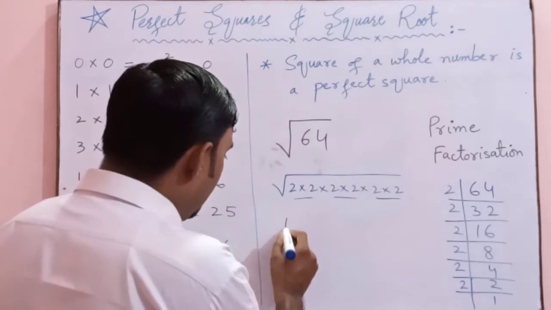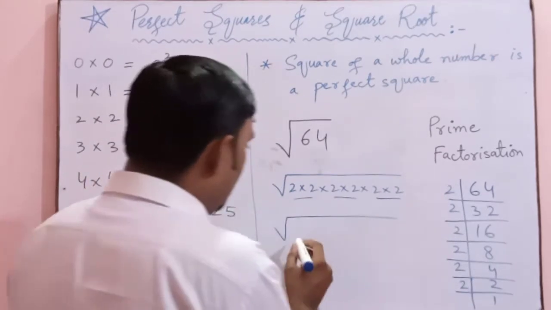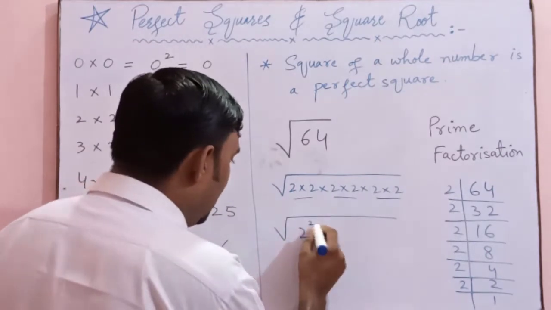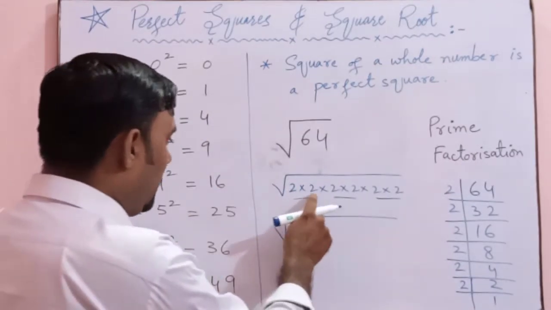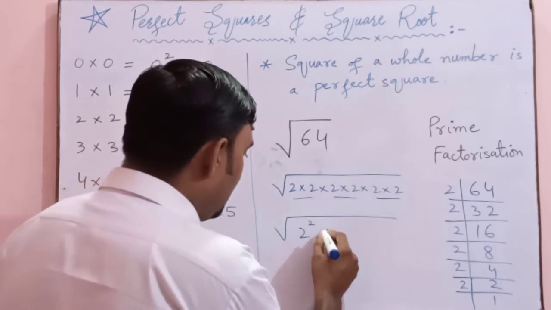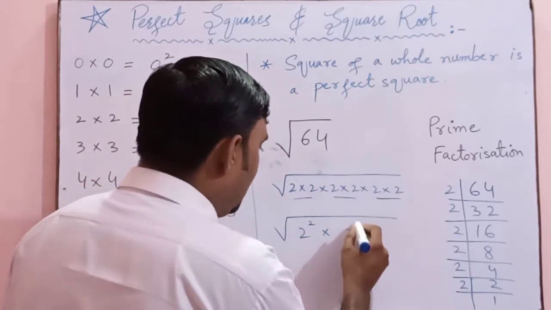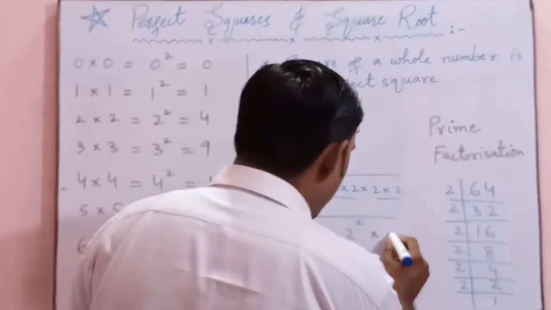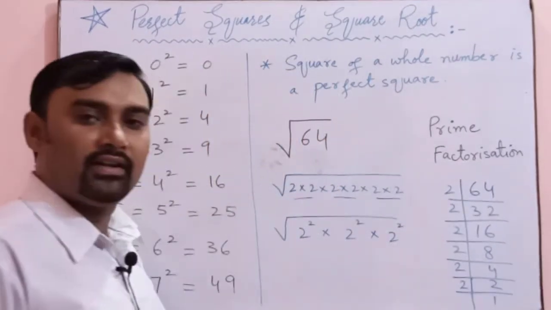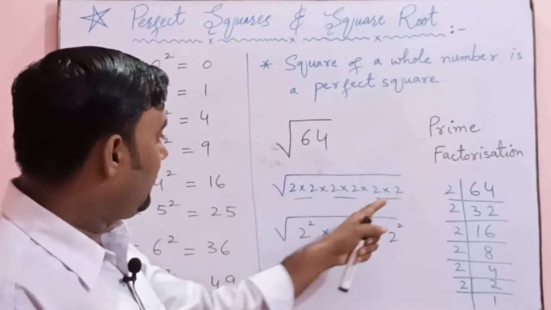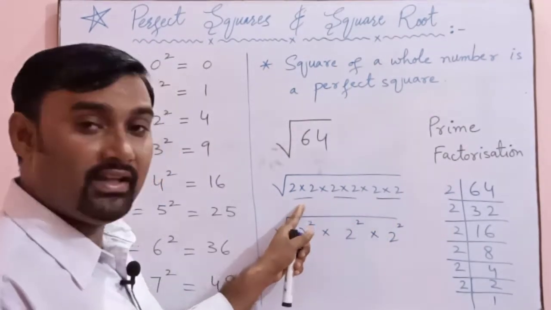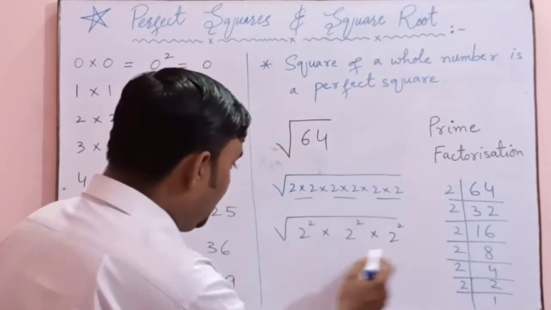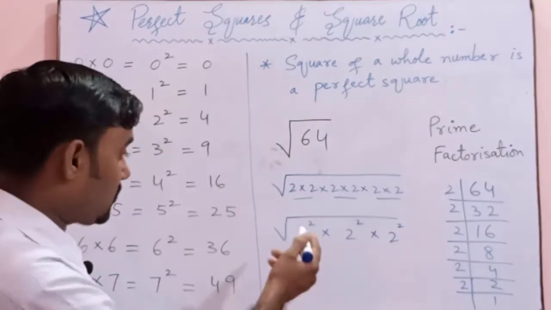So these pairs can be written in the form of a square within the square root. This pair can be written as 2 square because 2 is multiplied by 2, 2 times. This pair can be written as 2 square, and this pair can be written as 2 square. So here we have 3 pairs of 2's. So I have written it in the form of a square within the square root.